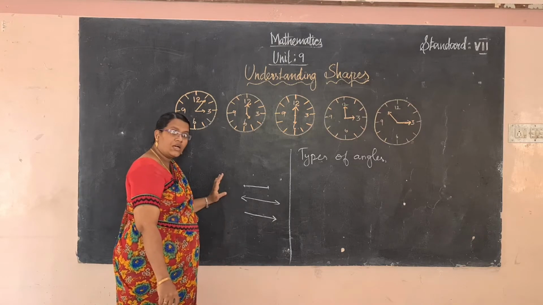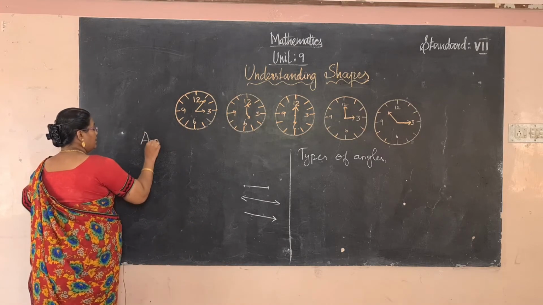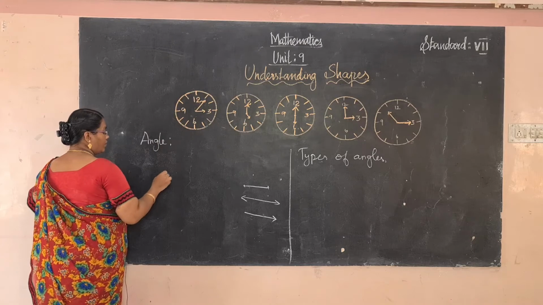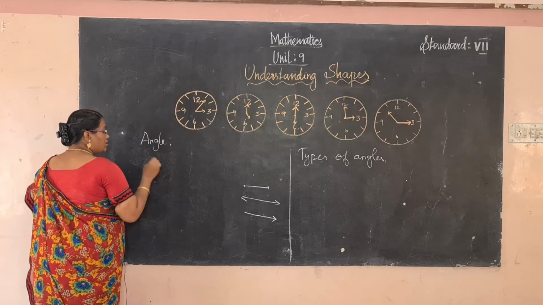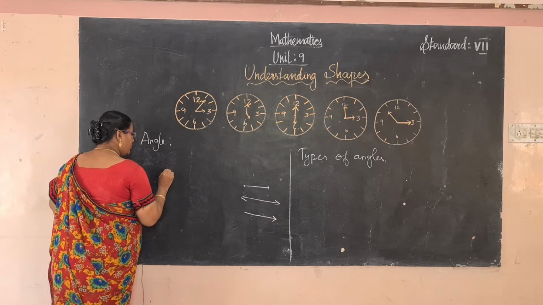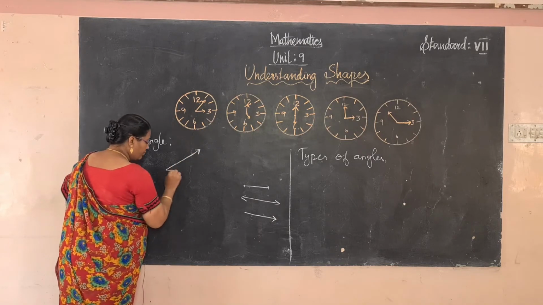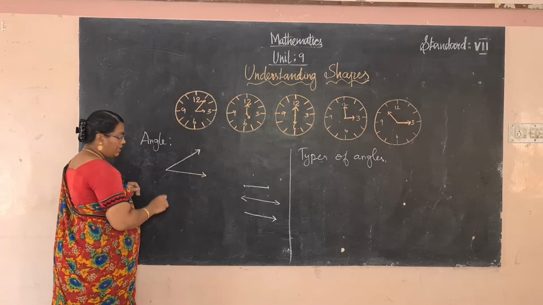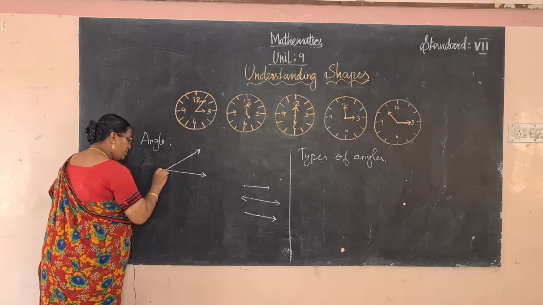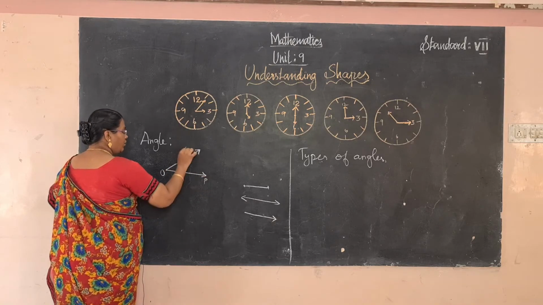So, what is called an angle? Angle means two rays start from a common point. For example, this is one ray and this is another ray. The common point is denoted O. So, two rays P and Q we have considered.